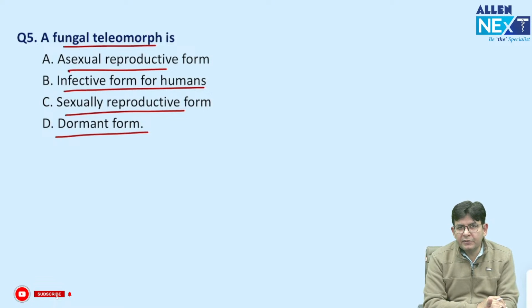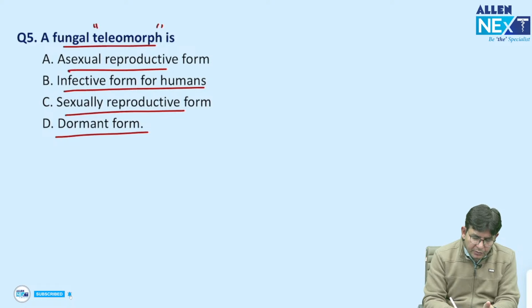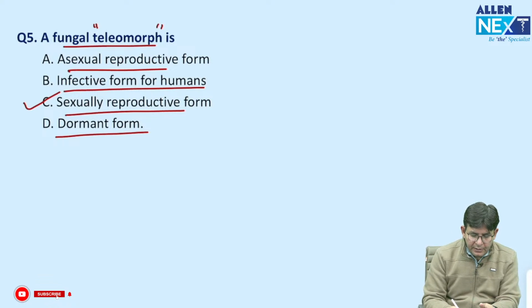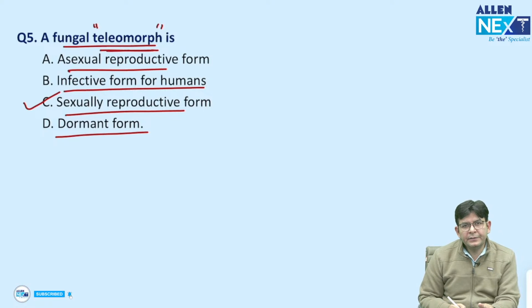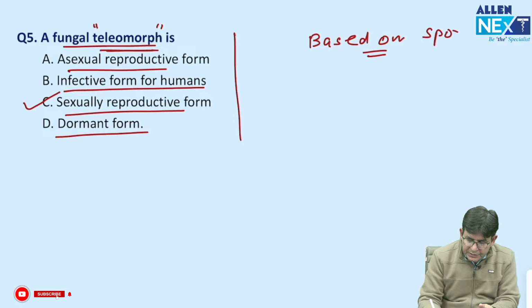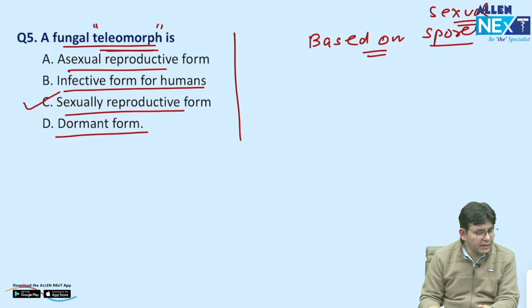So the answer to this one is teleomorph. Answer is sexually reproductive form. This is the sexually reproductive form of the fungus, which you should know. And if you remember, based on sexual spores, how to classify this?